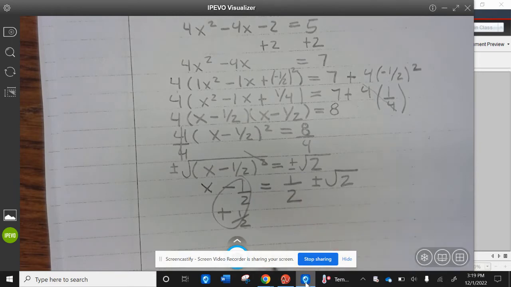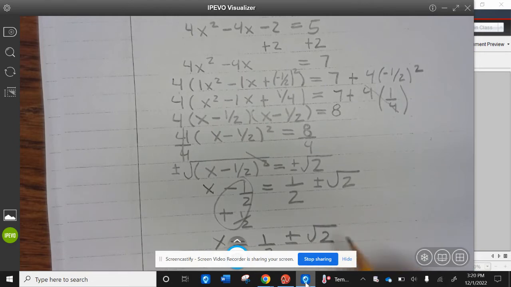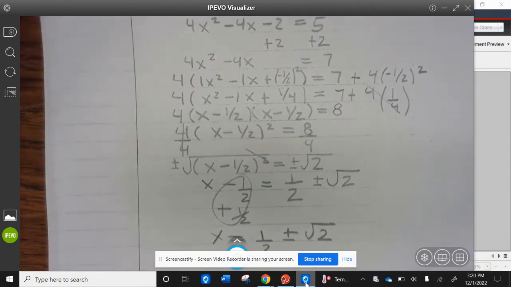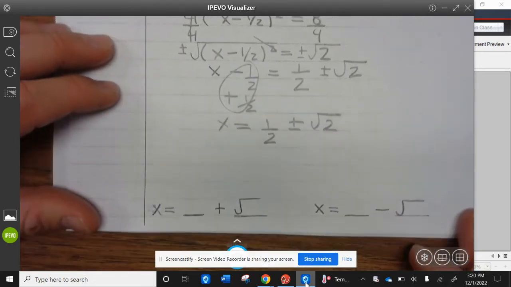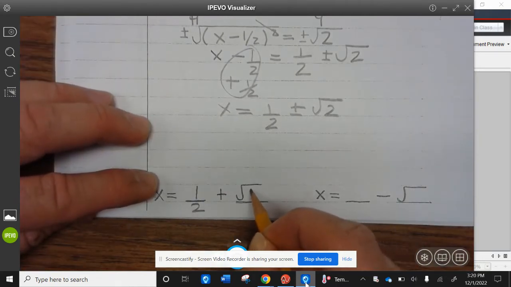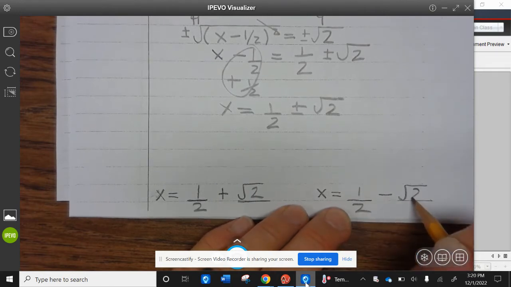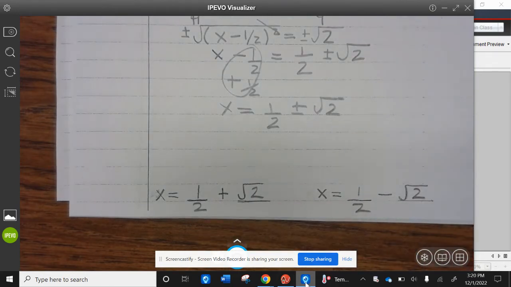This becomes 0. So x equals 1 divided by 2 plus or minus the square root of 2. So your answer is x equals 1/2 plus the square root of 2, and x equals 1/2 minus the square root of 2. All right, go ahead and finish up example 3.